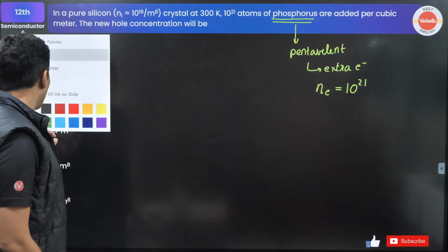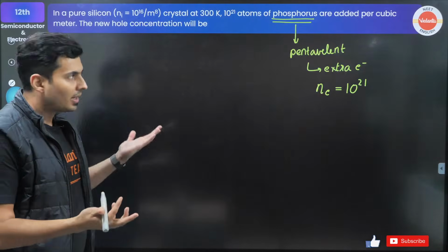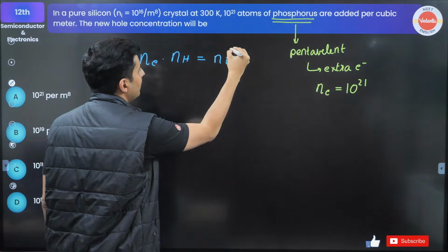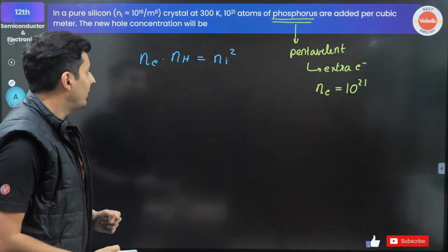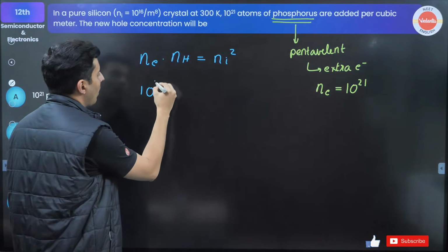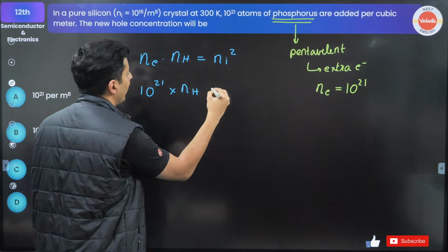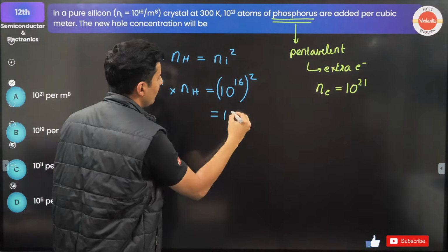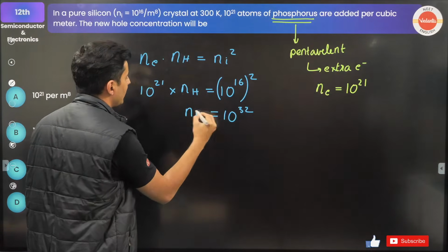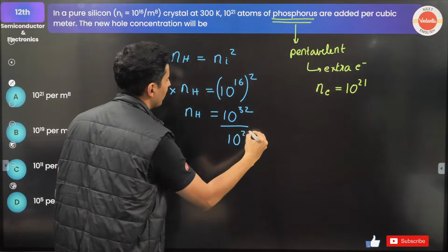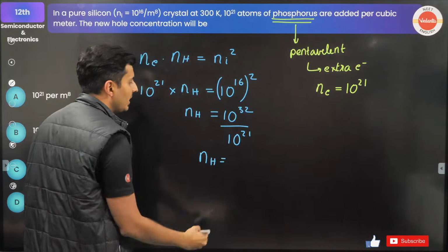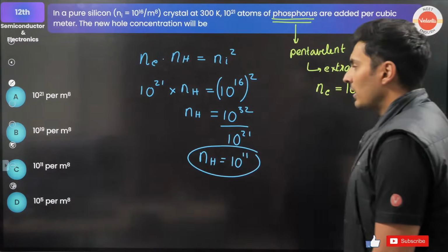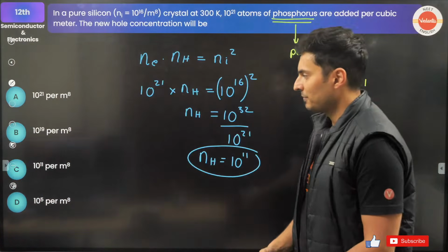Okay, let's have a look at the formula and use it over here. We know Ne into NH is equal to intrinsic concentration squared. Ne is 10 to the power 21. NH I need to find. Ni is clearly 10 to the power 16, whole square, which is going to be 10 to the power 32. So NH, bring this guy down, so it will be 10 to the power 21. So NH will be nothing but 10 to the power 11. That is the final answer, 10 to the power 11. Very nice. That's the correct one. Option C.